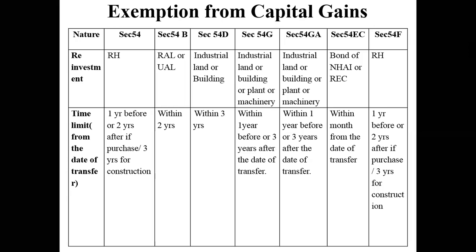Suppose I have sold the house today. What is today's date? 5th November 2020. So I have time till 4th November 2023 to either buy or construct or acquire a house. If I don't do that within these 3 years, you cannot open another account in some other bank by that time and transfer this money into that account. The bank is not going to accept it. They will check from the date of transfer.